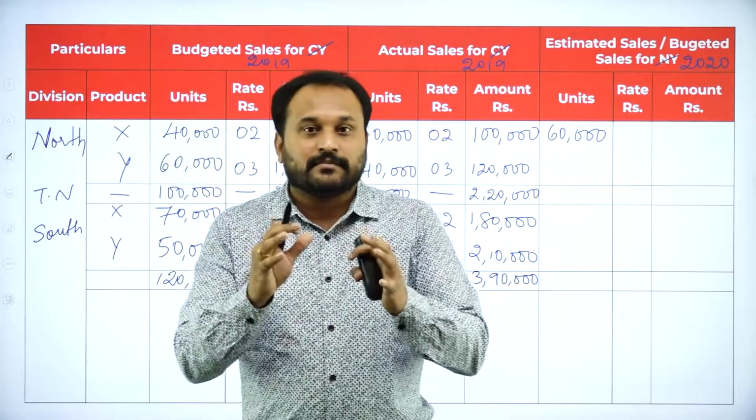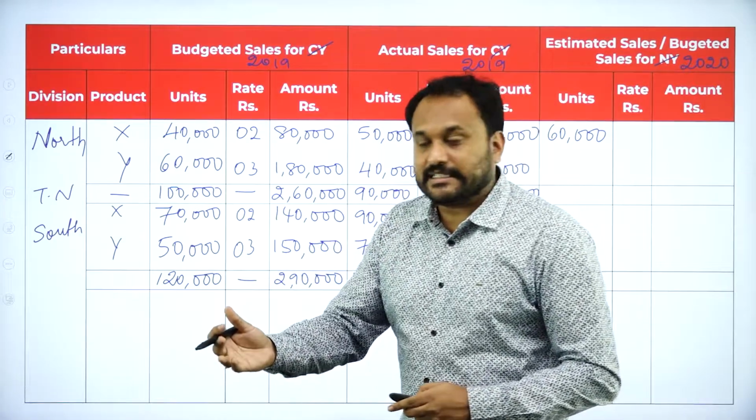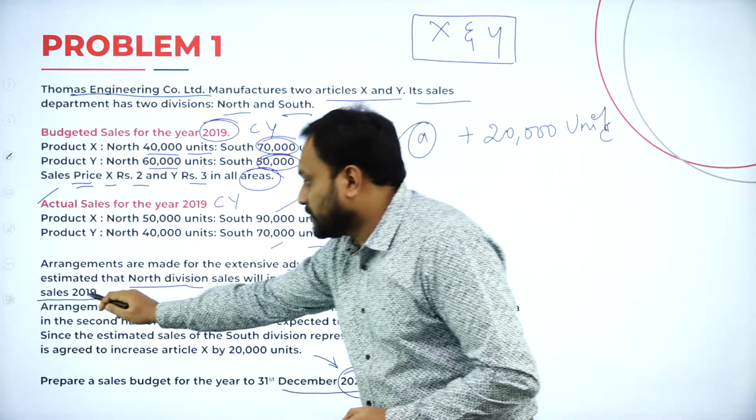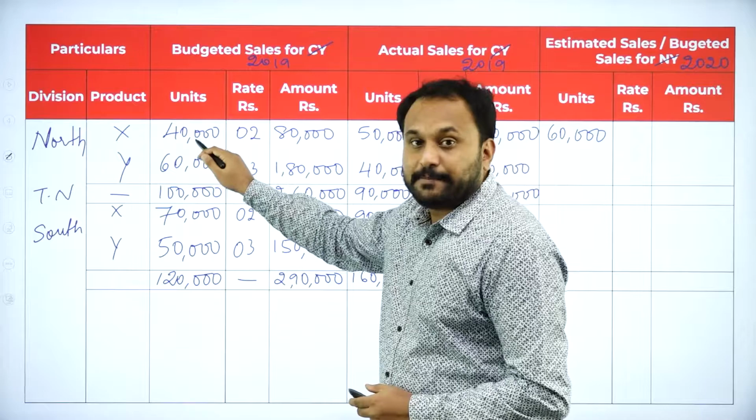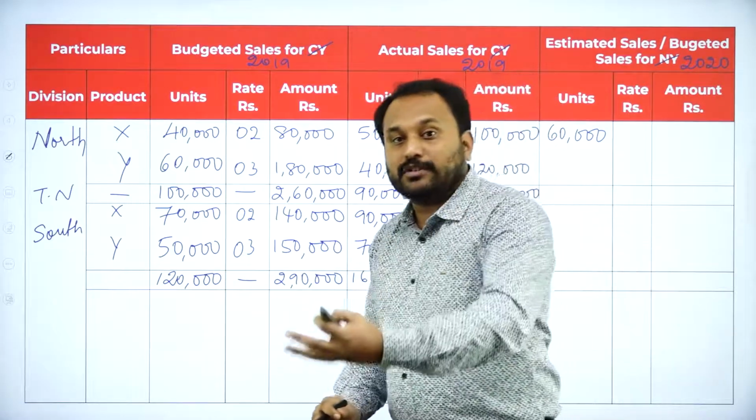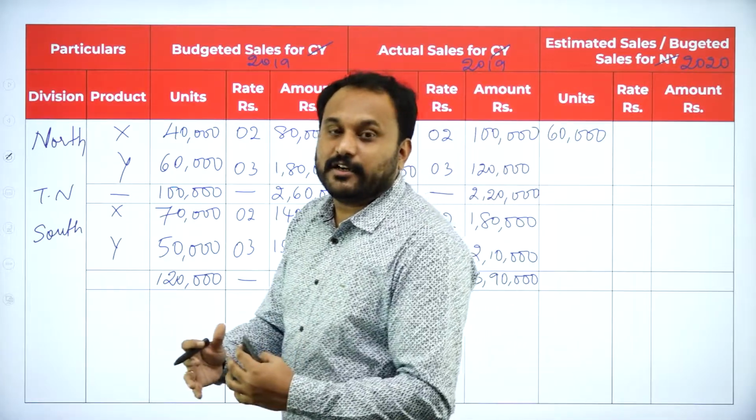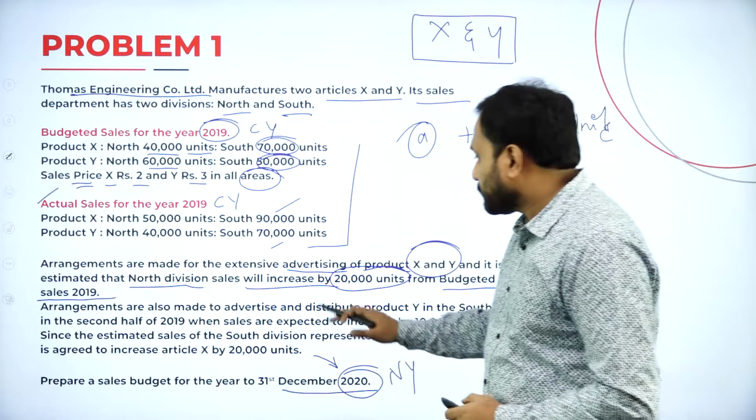Now understand, they have clearly mentioned from where it should get increased, isn't it? That is 20,000 units from budgeted sales 2019. That's why we are increasing from this slab. If they would have told from actuals, we need to increase from this. Hope you are getting the question clear so that the answers will be correct. Now let's go with the next one.